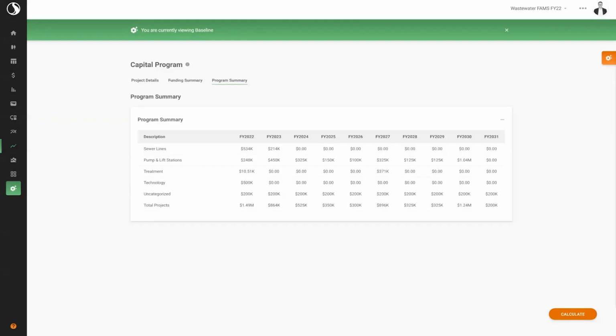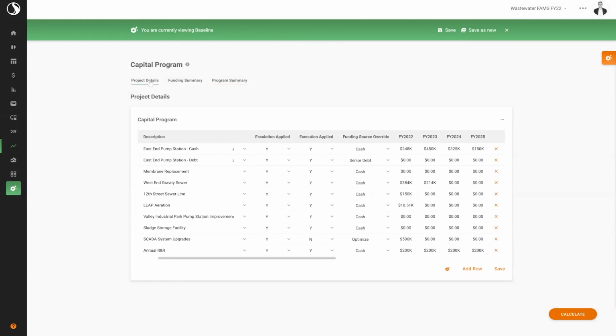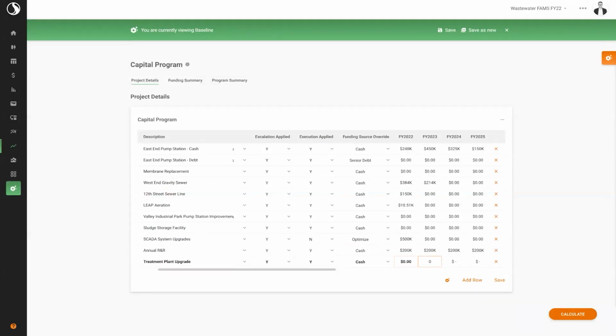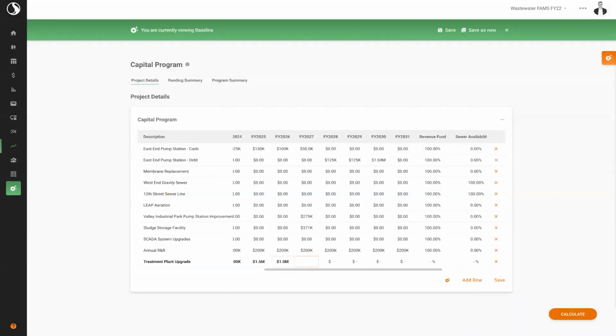While this scenario currently appears to be a sustainable plan, we know the future doesn't particularly care about our plans and circumstances can change. For example, let's say due to changes in water quality standards, we are required to make additional investments to upgrade our treatment plant to maintain compliance with the new standards. We can add this new project to our capital program in a few different ways. First, we can simply add a new row to our capital program table and add the project directly into the browser.